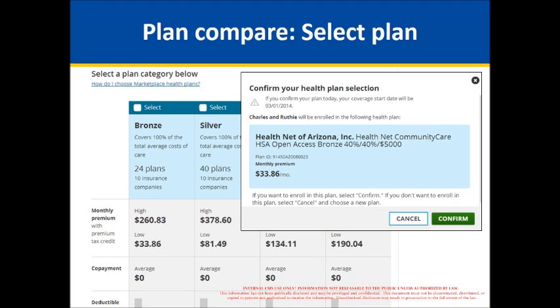So it shows them what the amount is, and then what it looks like once the tax credit's applied. So their monthly premium, the amount that they'd be paying after the tax credit is applied, is $33.86. So that's obviously helpful, that it informs them about what it looks like with or without the tax credit applied. And then it also shows you here their co-payments, and there's additional information down below that shows what their deductibles are going to be, as well as what, if any, out-of-pocket costs.